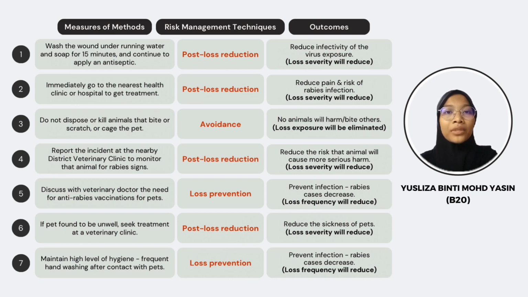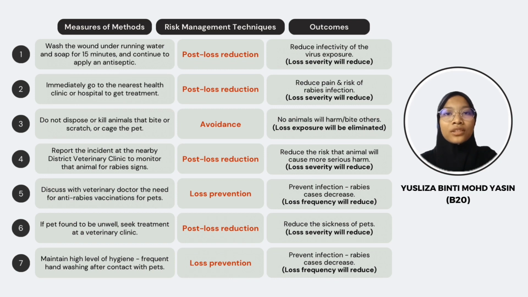be effectively mitigated. The next method is to report the incident at the nearby district veterinary clinic to monitor the animal for rabies signs. This step is part of the post-loss reduction risk management technique. By promptly reporting the incident to the veterinary clinic, the authorities can take necessary actions to monitor the animal for signs of rabies.